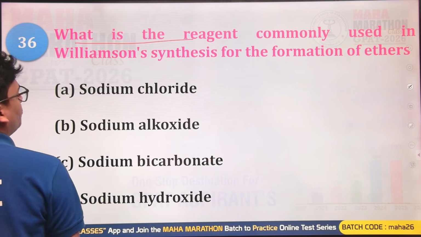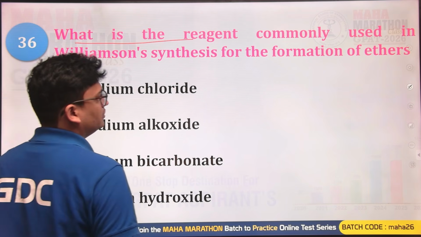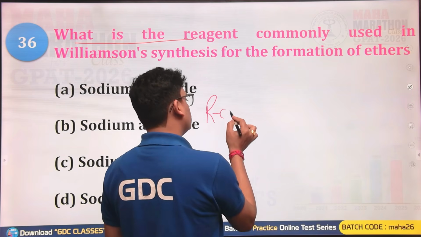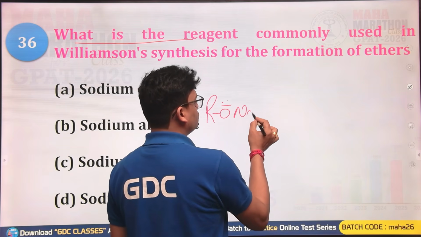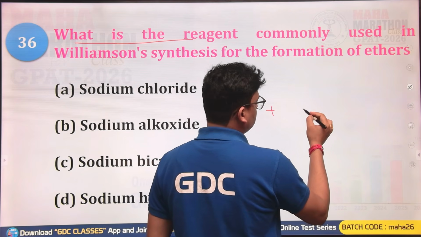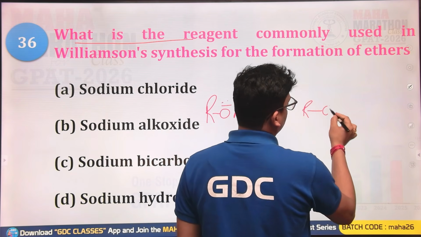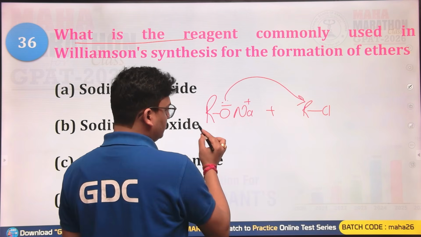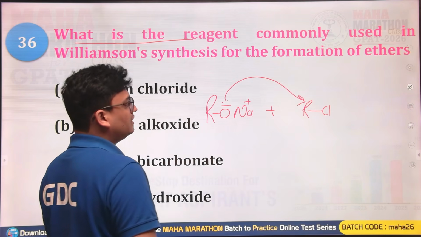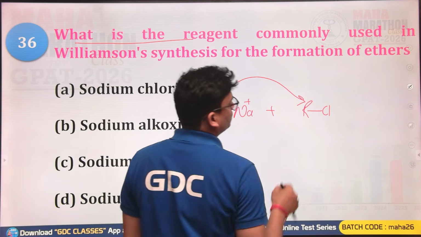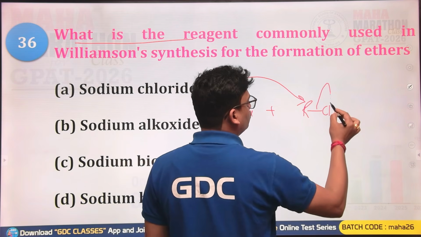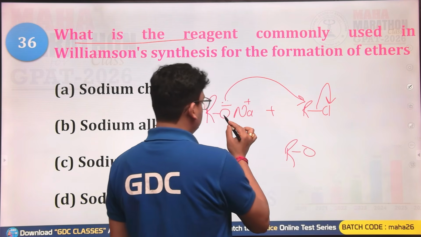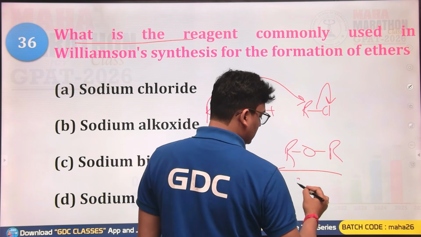What is the reagent commonly used in the Williamson's synthesis? Williamson synthesis is used for the formation of ethers. Whenever you have a sodium alkoxide and you react it with the alkyl halide, this will be the reacting agent. This reagent will attack the substrate, the alkyl halide, and the leaving group, Cl, will be removed. So here you will get RO bonded with the R. So this is the ether.